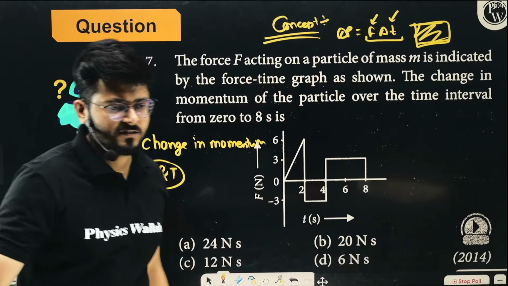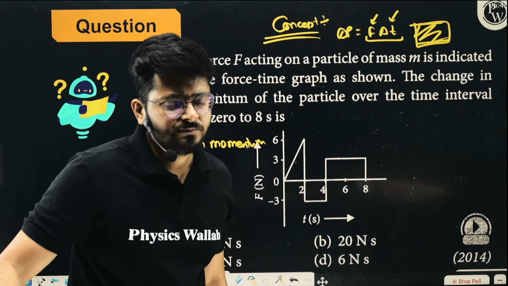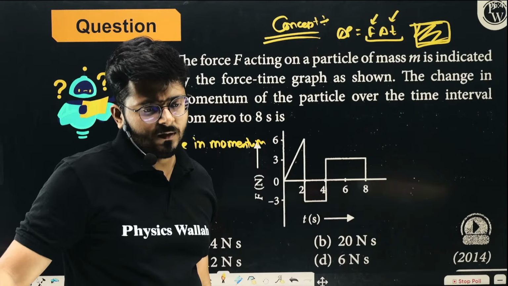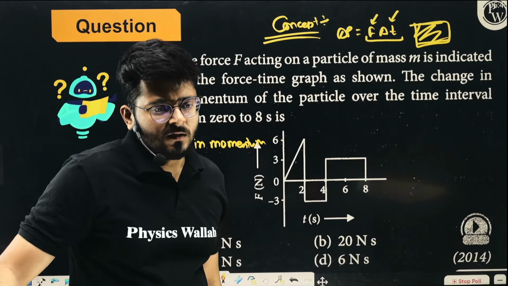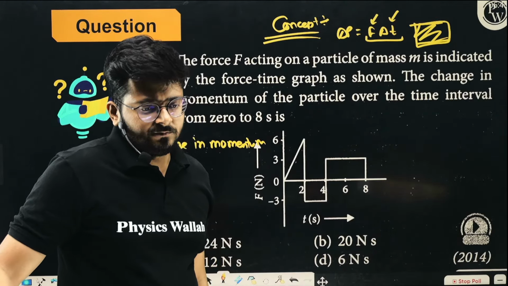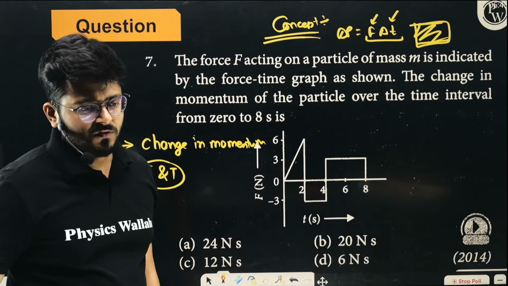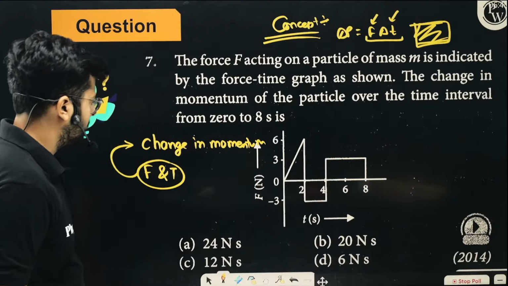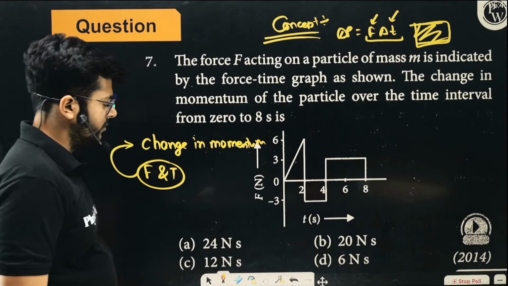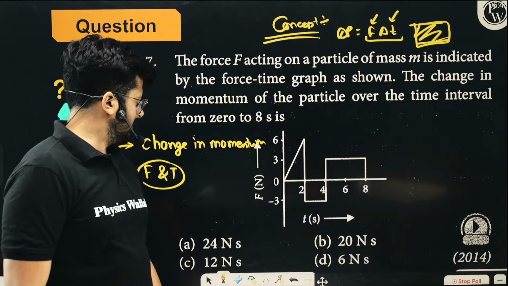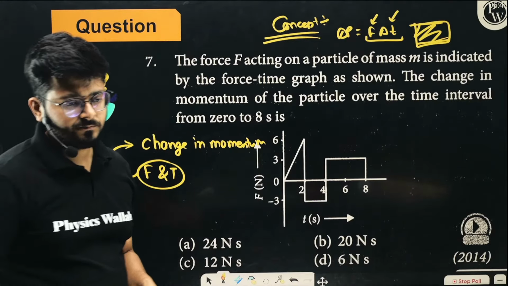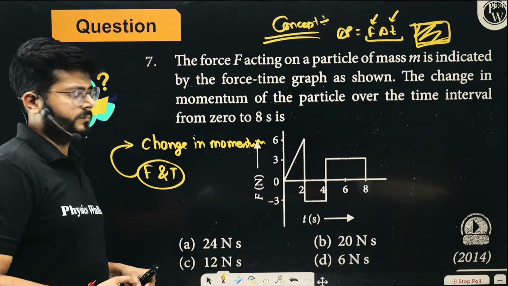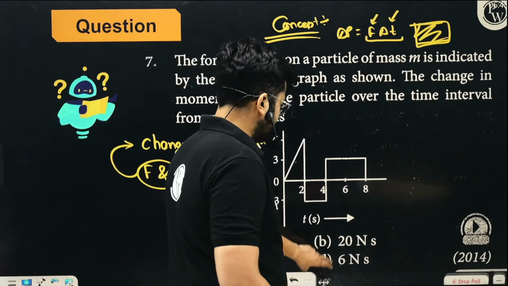Now tell the final answer. Concept is clear? All right. So option C, Surya is saying option C. Mallikarjun is saying option C. Right. Concept must be very, very clear. So let's have a look at that.